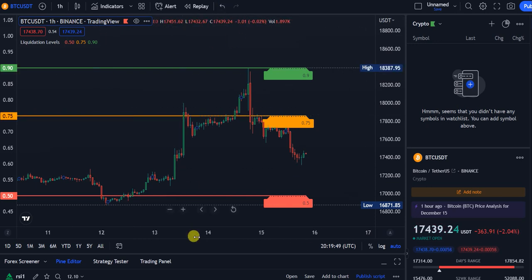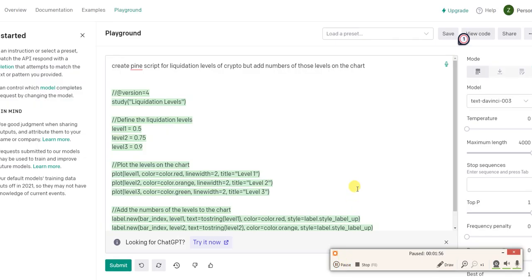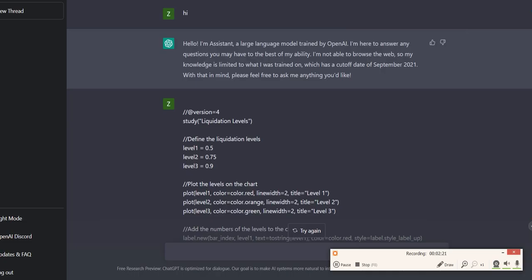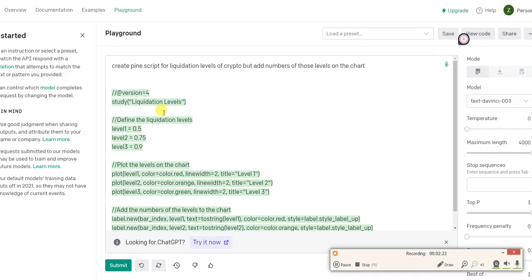So I went and asked the playground AI to create Pine script for liquidation levels of crypto, but add numbers of those levels on the chart. Basically it's going to tell me, and it's not exact science, I don't know how to do that, but hopefully it's better than just random guessing. It's going to give me 3 levels. Okay, let's see what it did.